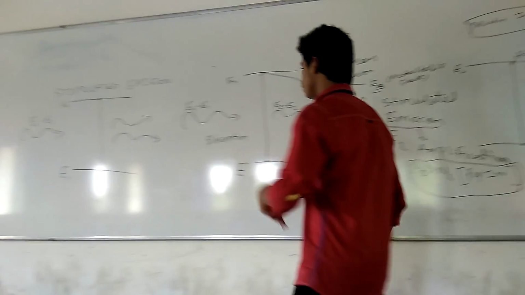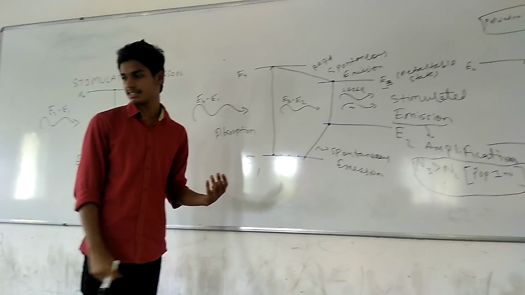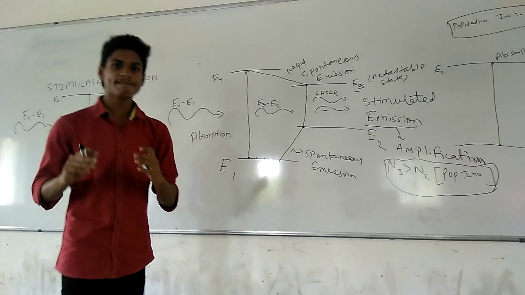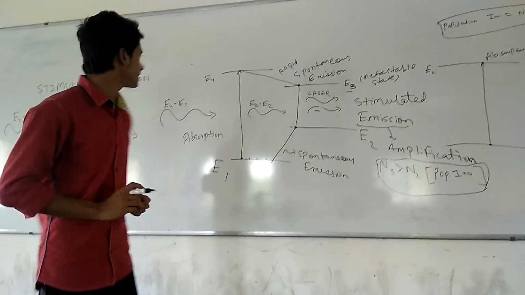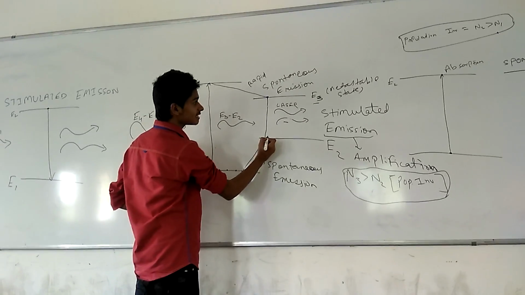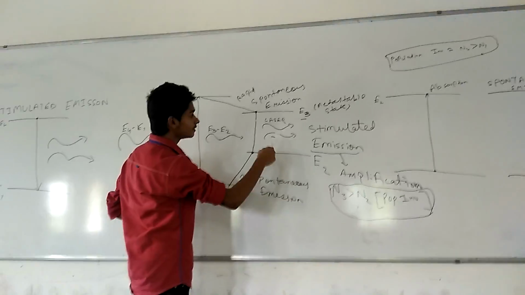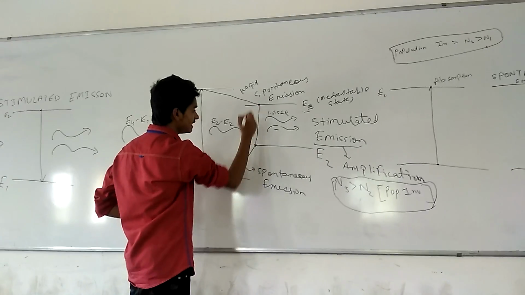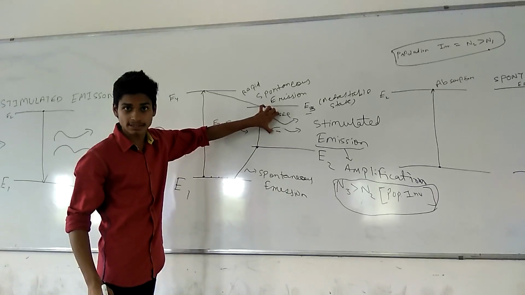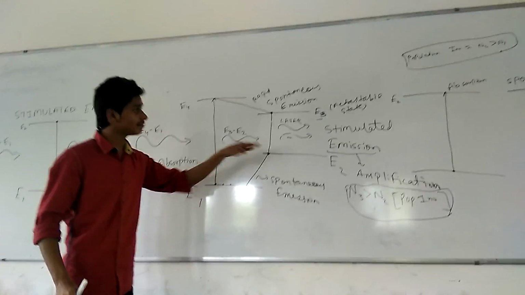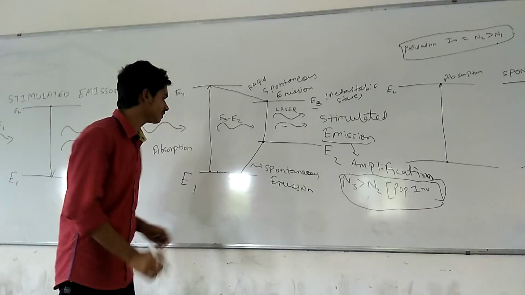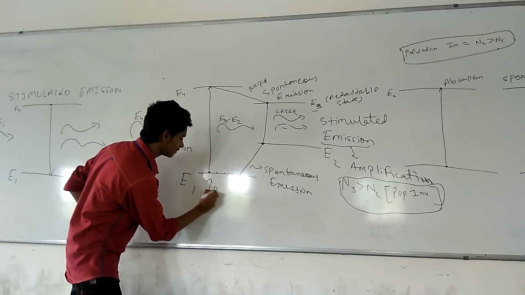Okay. Now let me show you some differences between the 3-level laser system and the 4-level laser system, and which one would be better for you. So let me explain. See, in the 4-level laser system, the stimulated emission occurs between E3 and E2. So we need to get the population inversion between these two energy levels. Okay. So in order to get laser action between these two energy levels, we don't need to provide much pumping energy, because pumping energy we always provide here. Pumping energy.